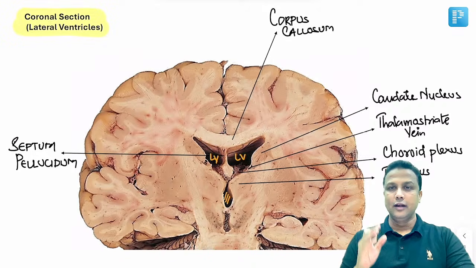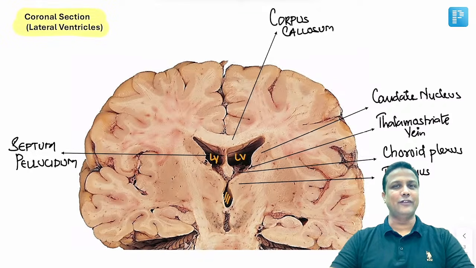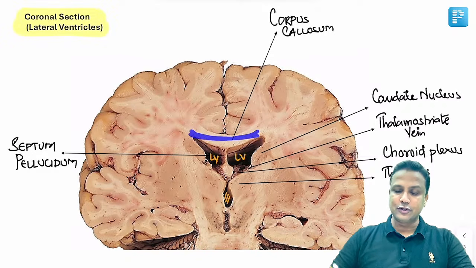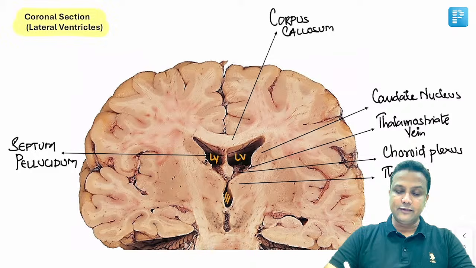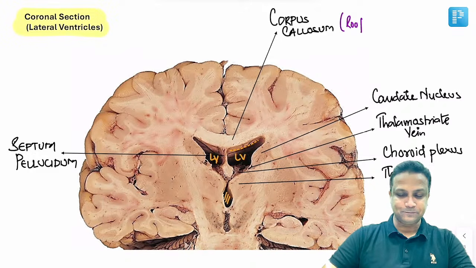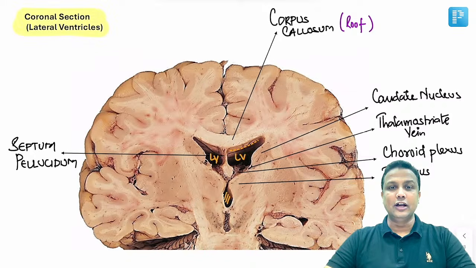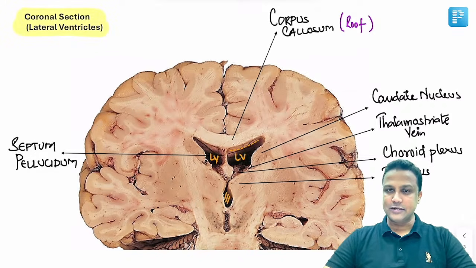And we know very well the fibers which are going to connect the right and left half of the brain are nothing but commissural fibers. And out of all the commissural fibers, the largest commissure here will be the corpus callosum. You can very clearly appreciate in our diagram that the corpus callosum is the one which is going to form the roof of the lateral ventricle. So in the coronal section itself, you're also going to learn about the roof, my dear friends. The roof of the lateral ventricle is formed by the corpus callosum.